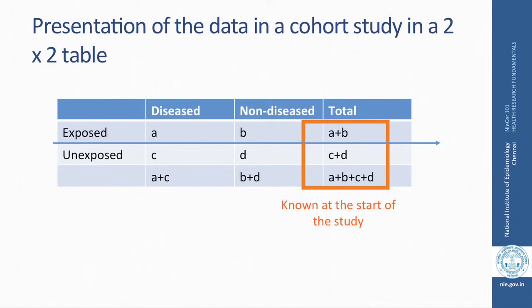This is how the data in a cohort study would look. This is how the 2 by 2 table in a cohort study would look. We started the study by selecting people who are exposed, which is A plus B, and people who are unexposed, which is C plus D, and we followed these people. So, A plus C developed the disease and B plus D remained undiseased. So, at the beginning of the study we know who was exposed and who was not exposed.